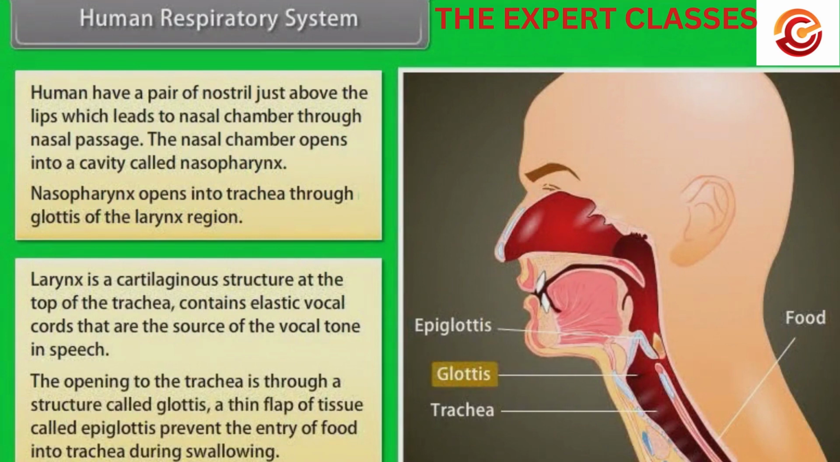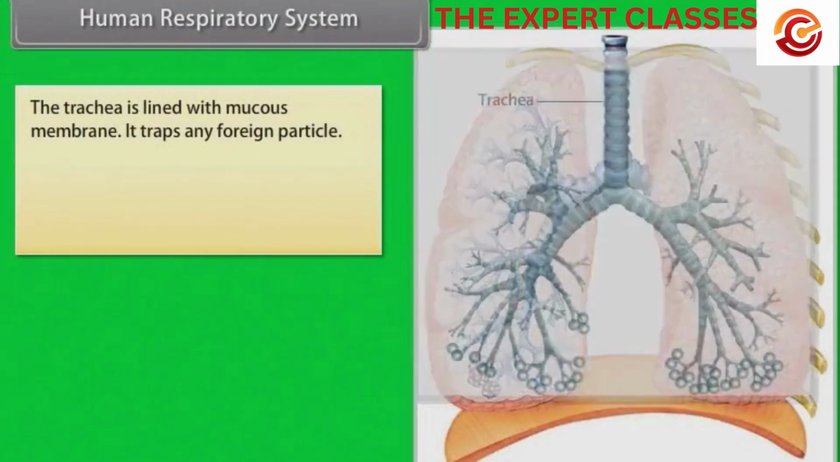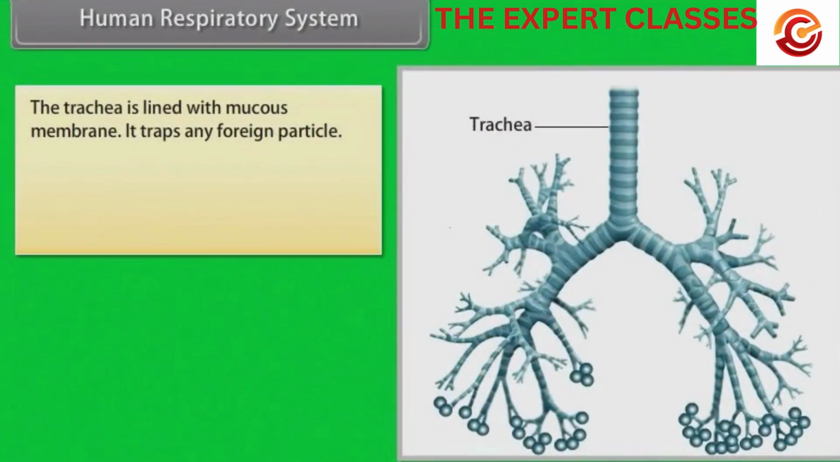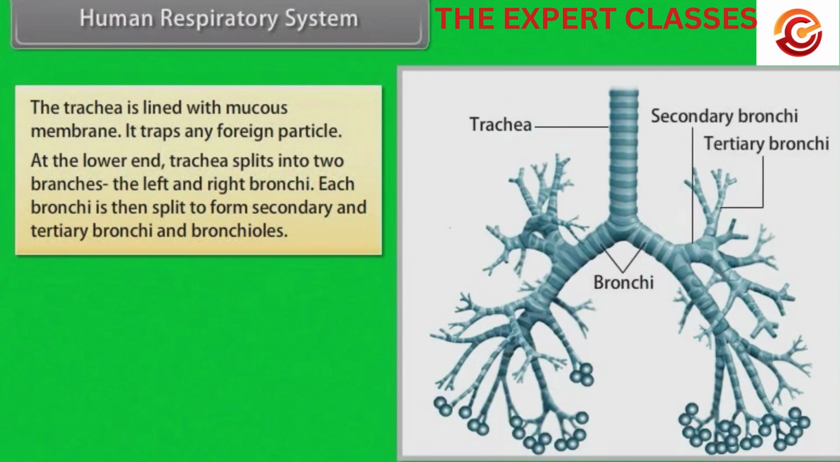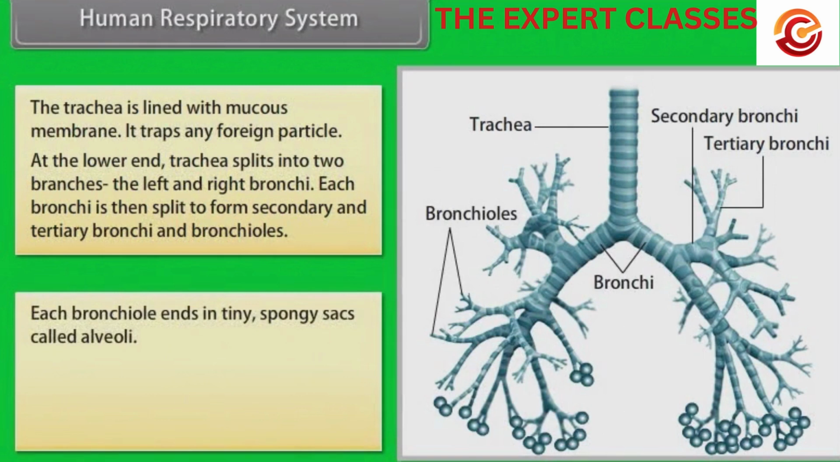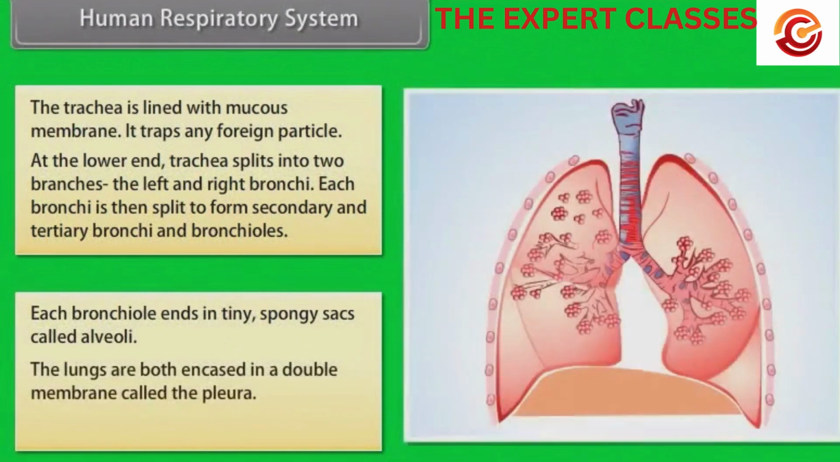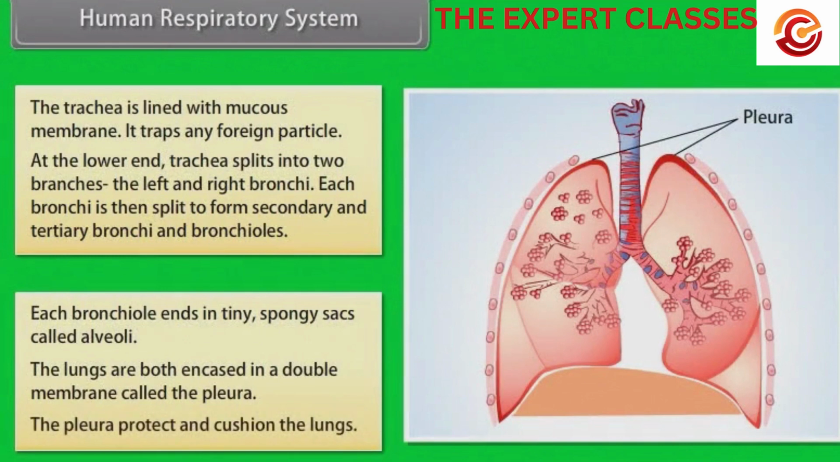A thin flap of tissue called epiglottis prevents the entry of food into trachea during swallowing. The trachea is lined with mucous membrane. It traps any foreign particles. At the lower end, the trachea splits into two branches, the left and right bronchi. Each bronchus is then split to form secondary and tertiary bronchi and bronchioles. Each bronchiole ends in tiny spongy sacs called alveoli. The lungs are both encased in a double membrane called the pleura. The pleura protect and cushion the lungs.